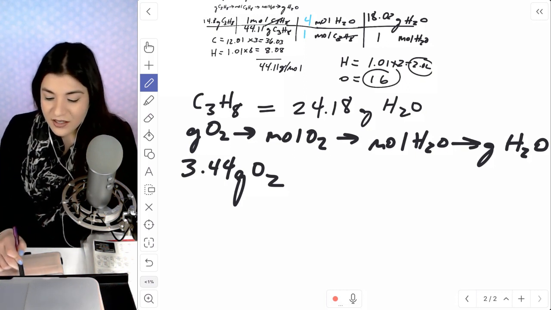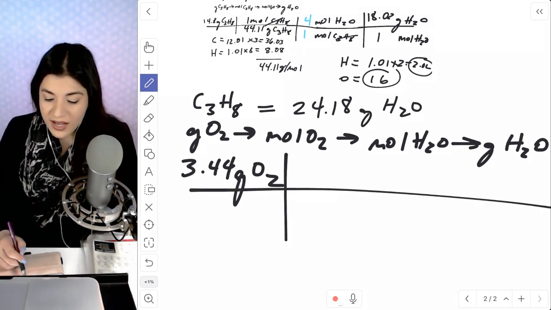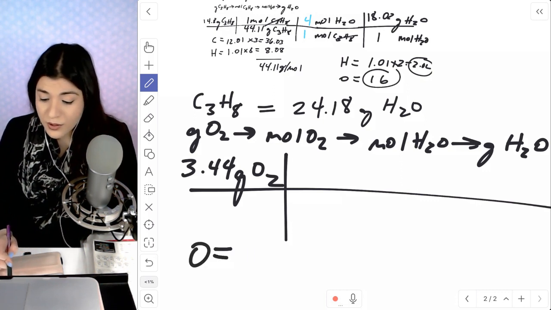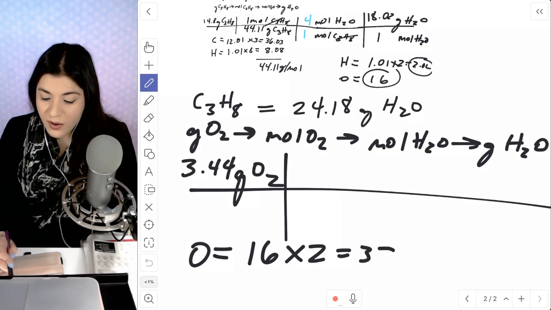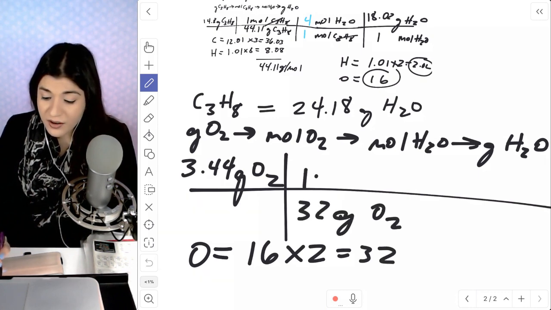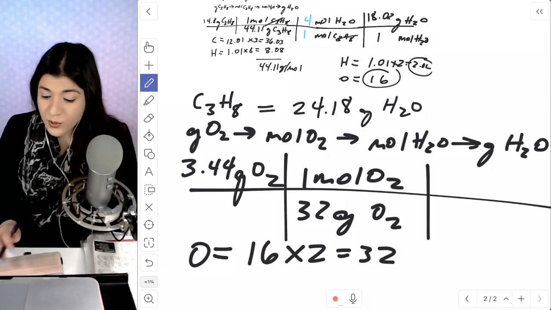And then let's get to moles now using the molar mass of O2. So O2 is really just going to be 16 times 2, or 32. Placing that on the bottom and 1 mole of O2 on top, our grams and grams will cancel.